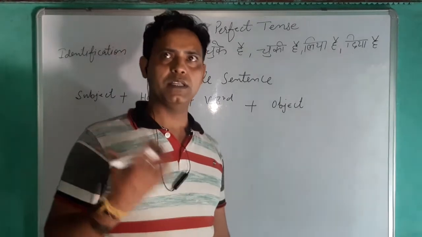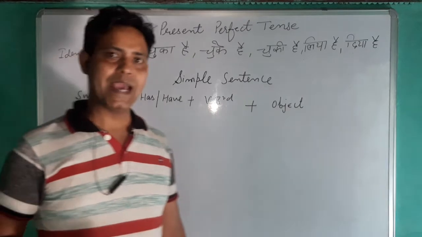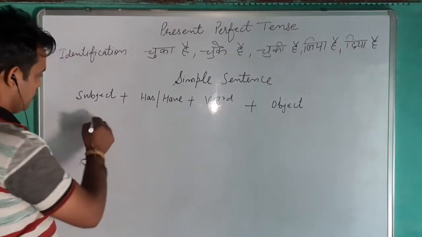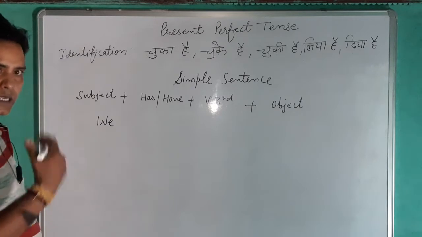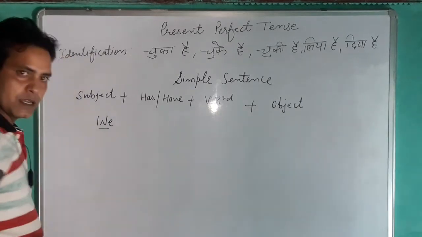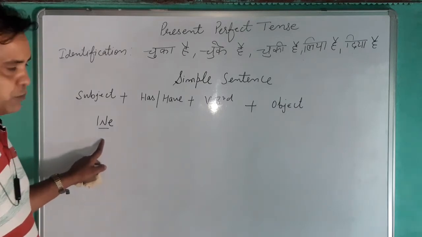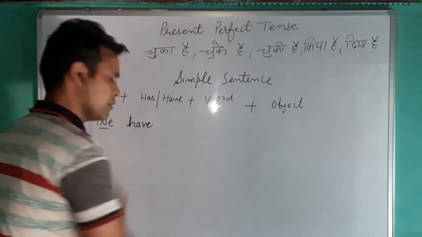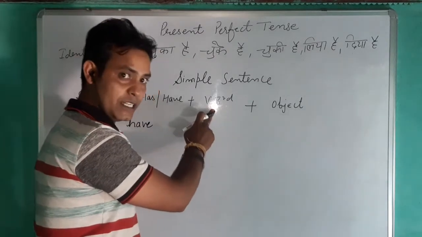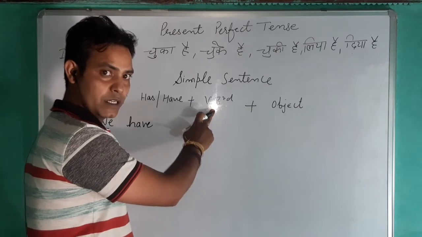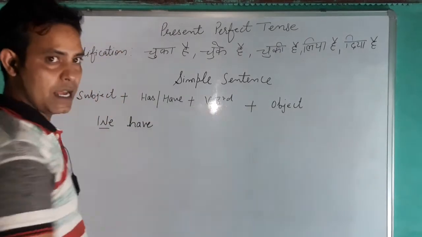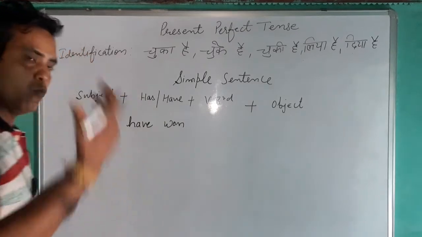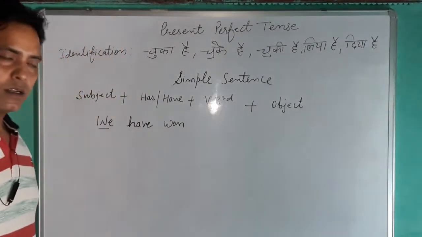Here we can take an example in Hindi: हमने मैच जीत लिया है. So the subject is we, which is a plural subject. With a plural subject, which helping verb can we use? Have. So, we have. Then verb third form, जीत लिया है. जीतना is the verb, the action. What is the past participle of win? Win, won, won. So, we have won what? The object: the match.